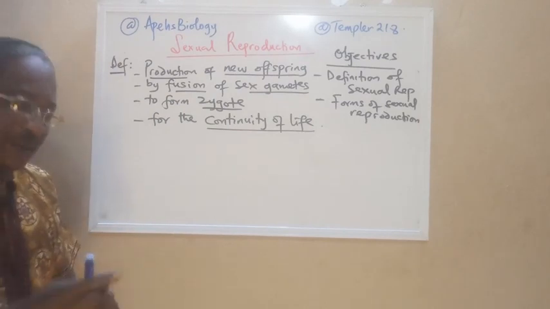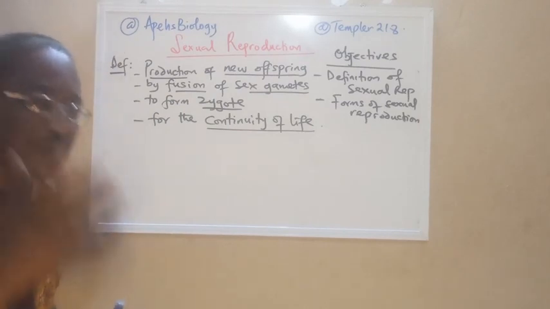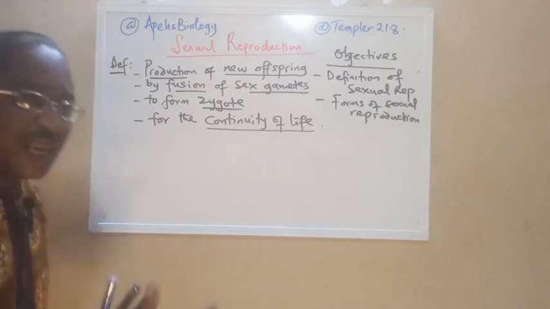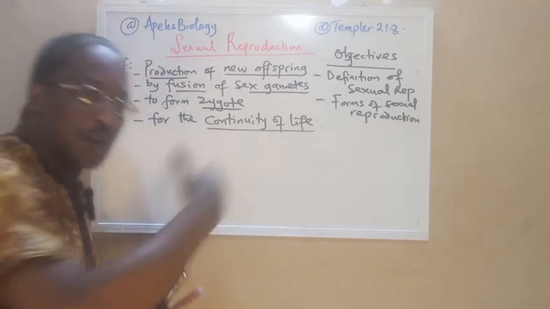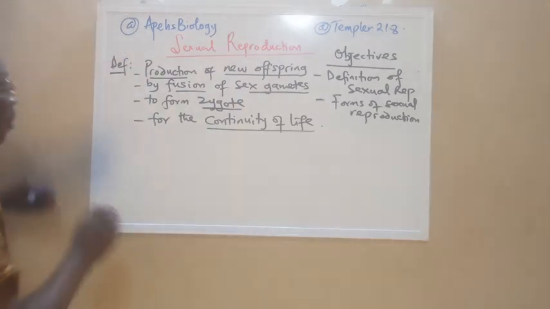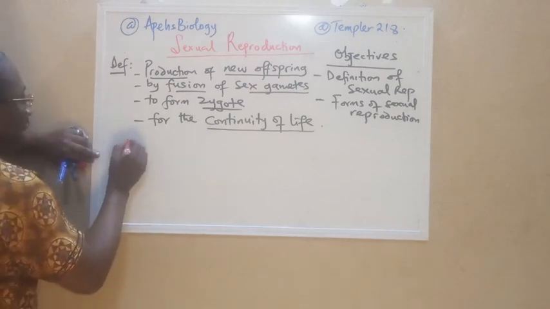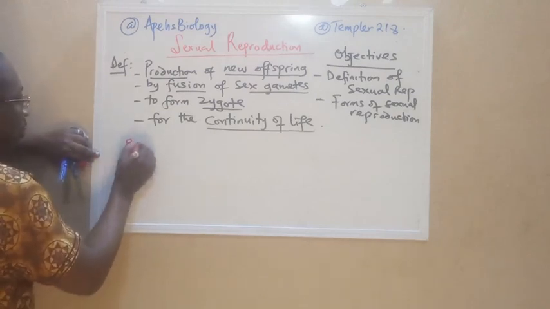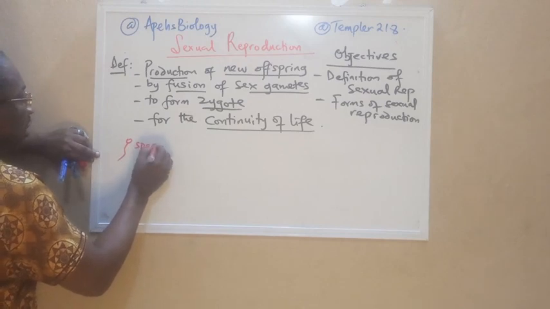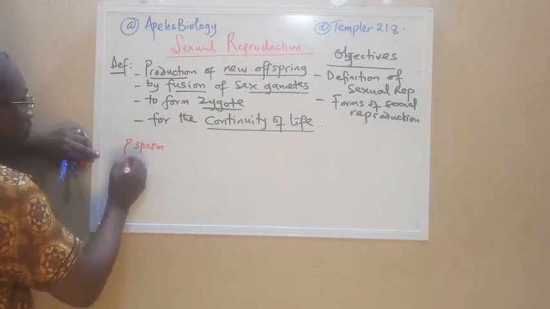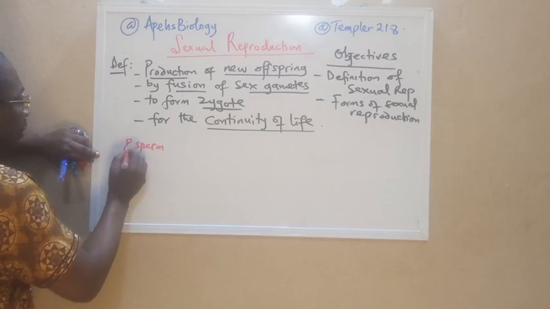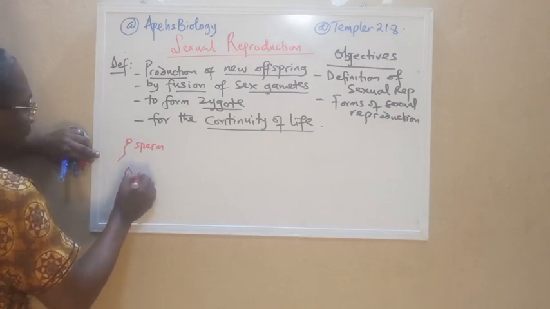Now, be informed that this zygote, once it is formed, grows into an embryo. The embryo grows into a complete organism. So we have a situation whereby if this is the sex gamete, say we call it the sperm, the sperm cell will now come, and then this is the egg cell, that is the ovum.